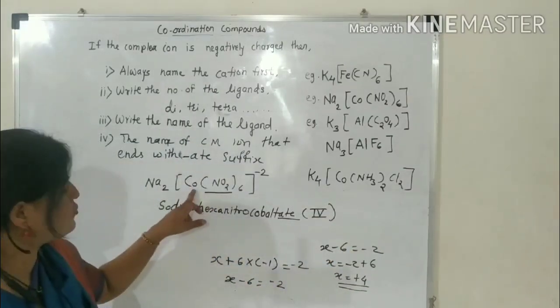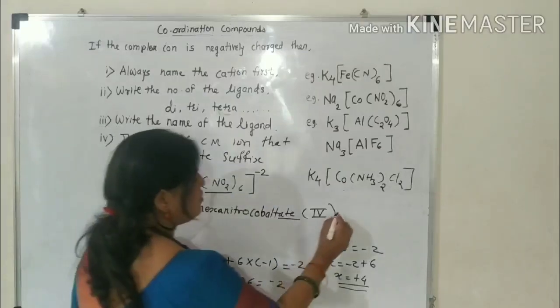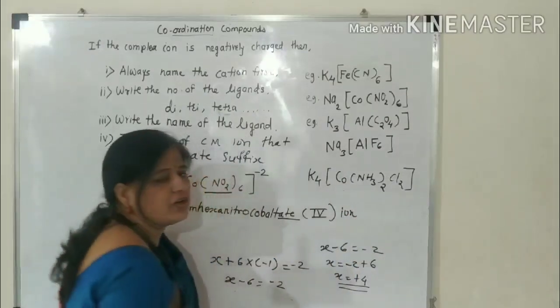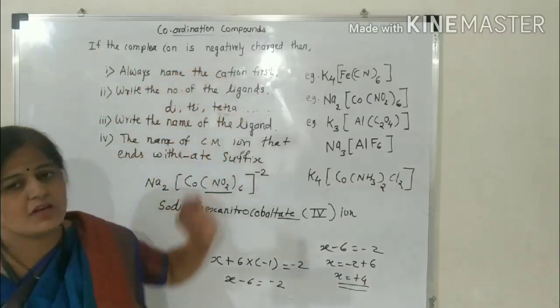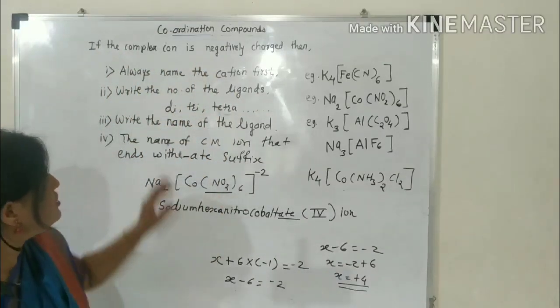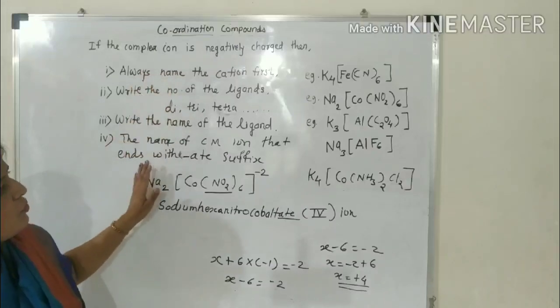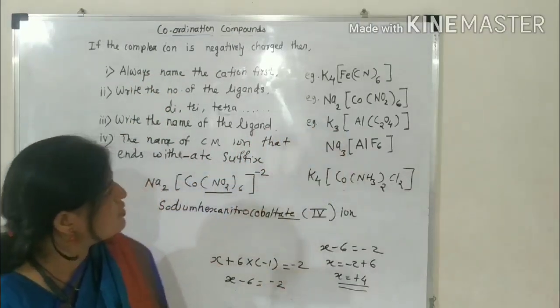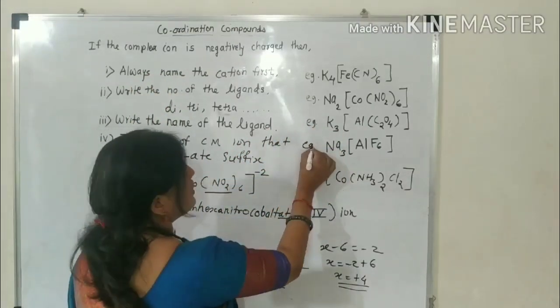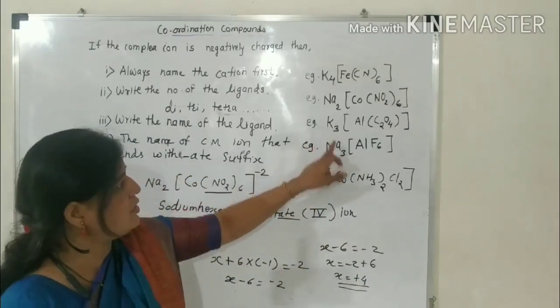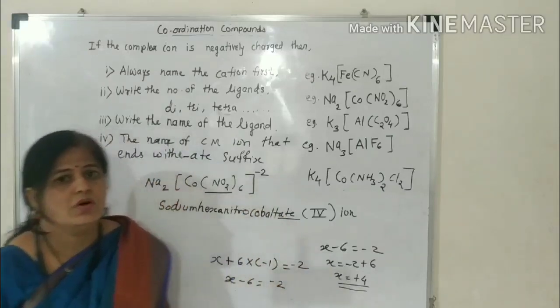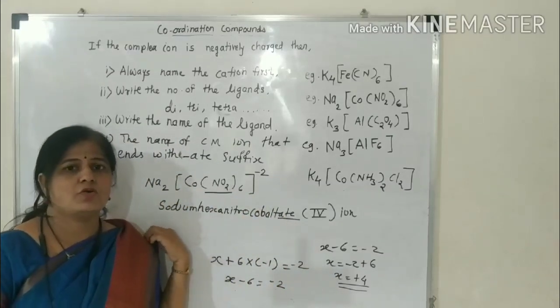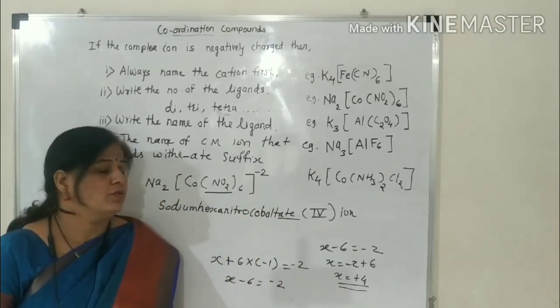Okay. Lastly, you have to write it down as an ion, or it is not necessary. Okay. This is about the case when the complex is negatively charged, then these rules you have to follow. Another example is also given. You can take it for practice. Okay. Same rules you have to follow like this. Now, in the next lecture we are going to study the EAN rule. Okay. Thank you.